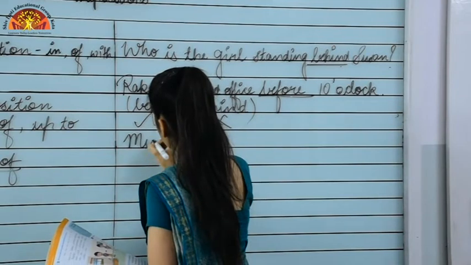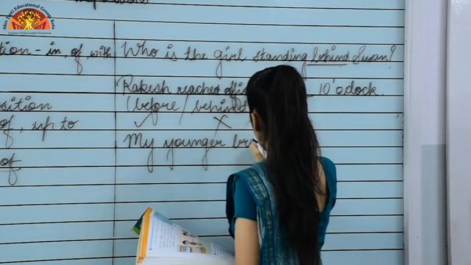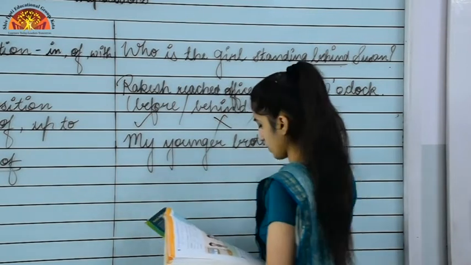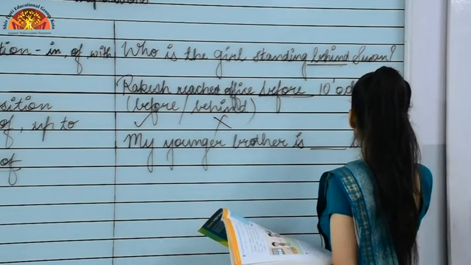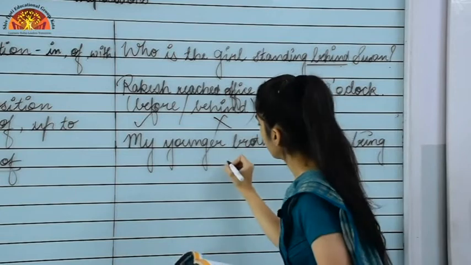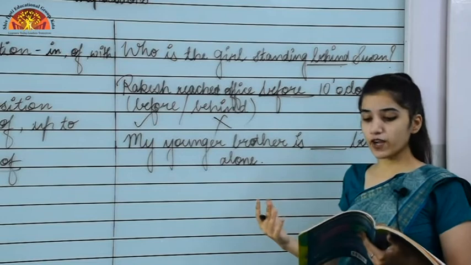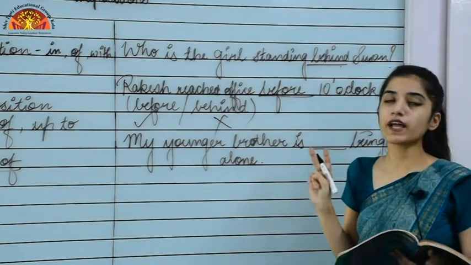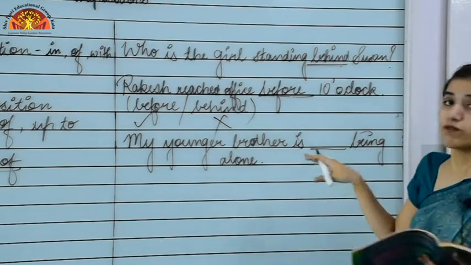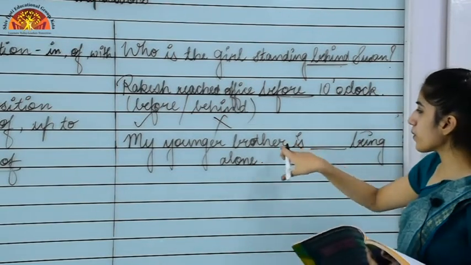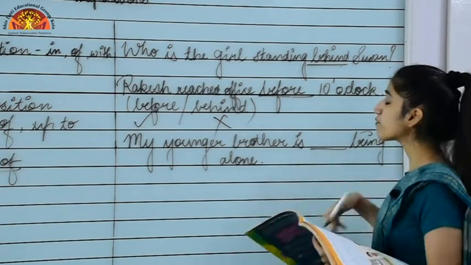My younger brother is dash being alone. Okay, so this is the sentence, and if I give you two options, that is pleased with, or if I say afraid of, then what will come? So my younger brother is pleased with being alone? No, that would be wrong. It's afraid of being alone.